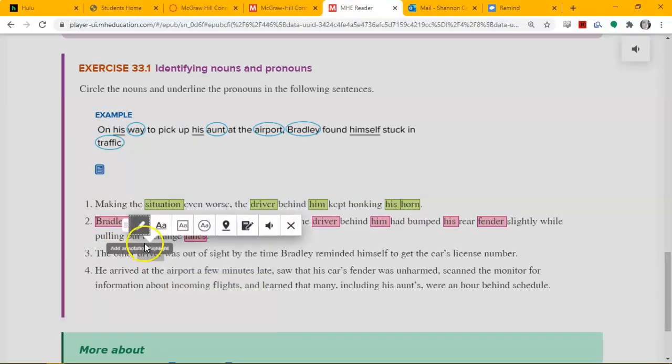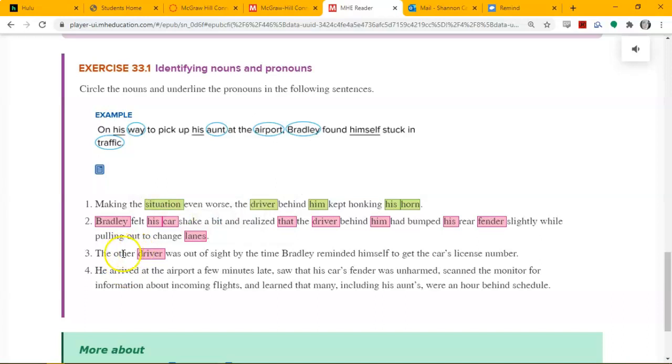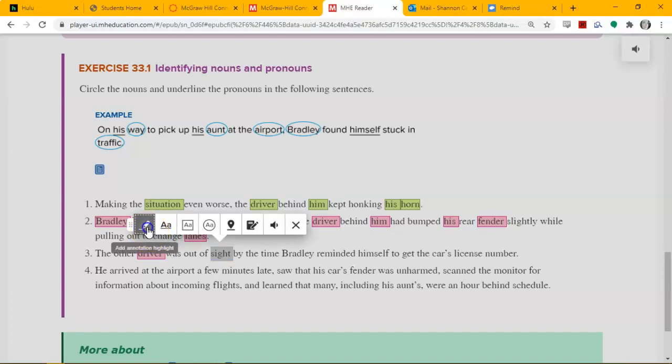The word driver is a noun. It's being described by a pronoun here, which driver, the other driver. It's also the subject that's in a relationship with this verb, was. Sight is a noun.